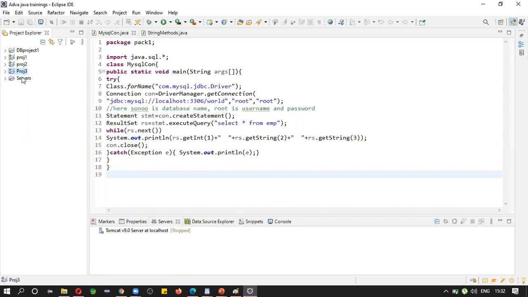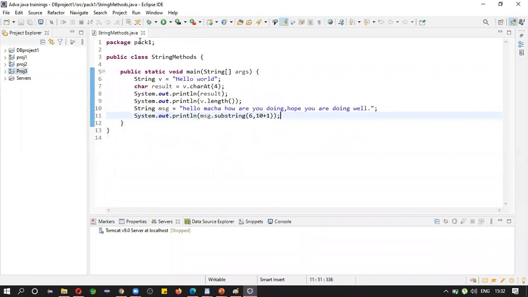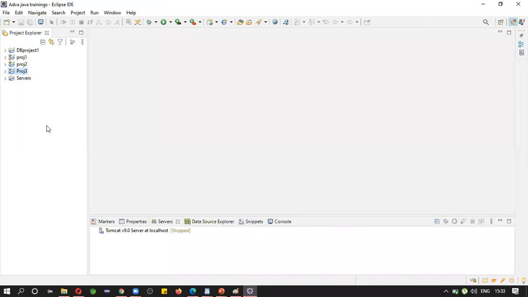Our project is created. See the structure. You need not worry about the deployment descriptor, JAX web services, Java resources, build, web content. But you need to know the structure of a web application, meaning the web application folder structure. Up to this, is it clear to everyone?